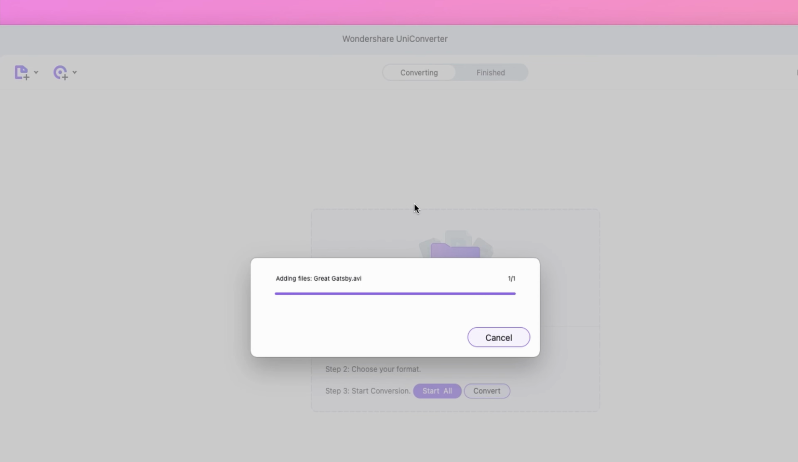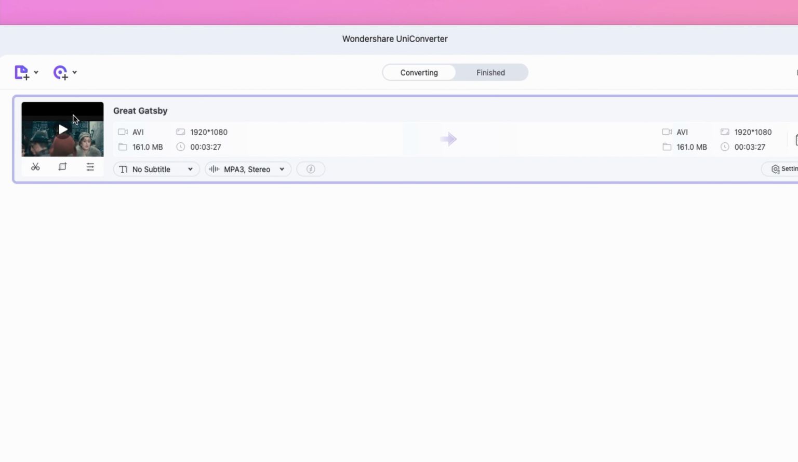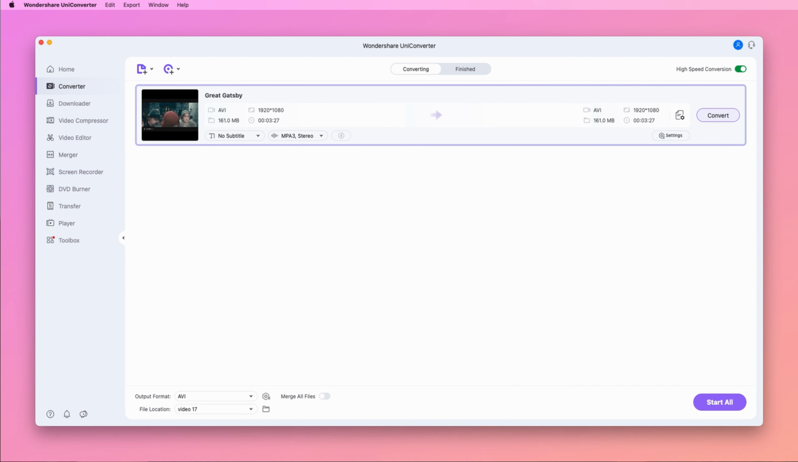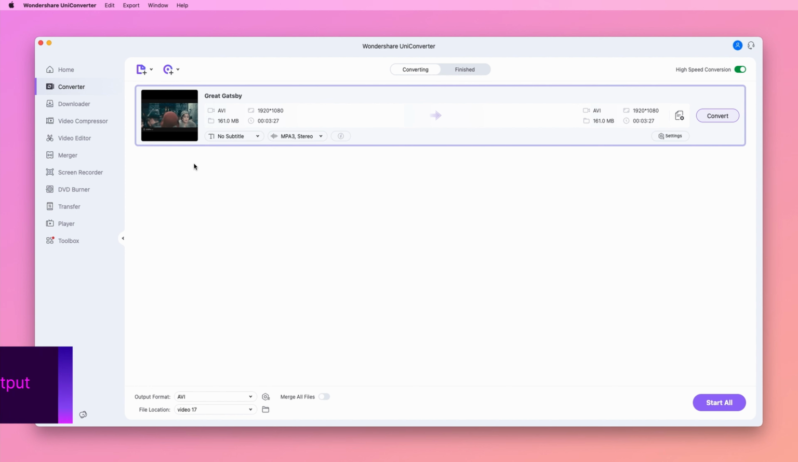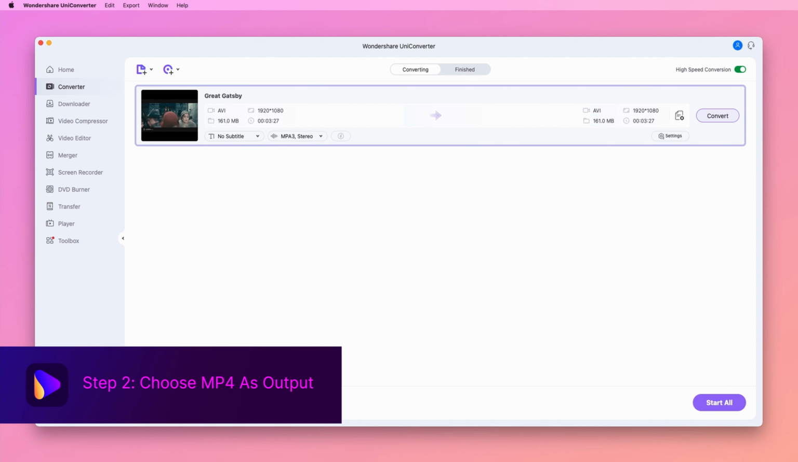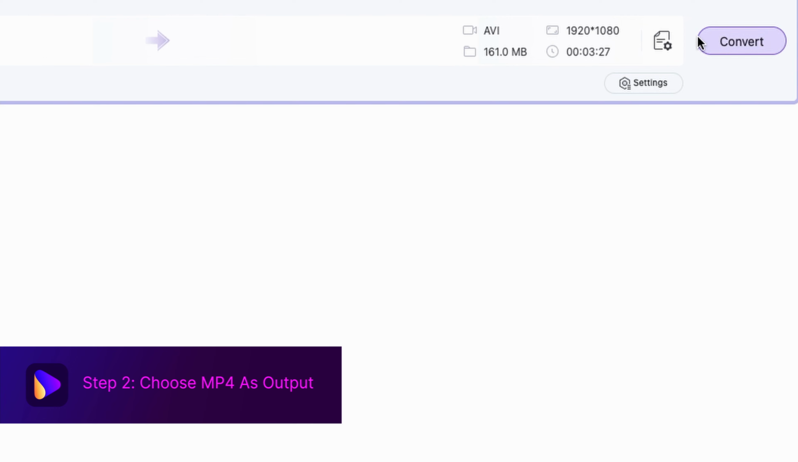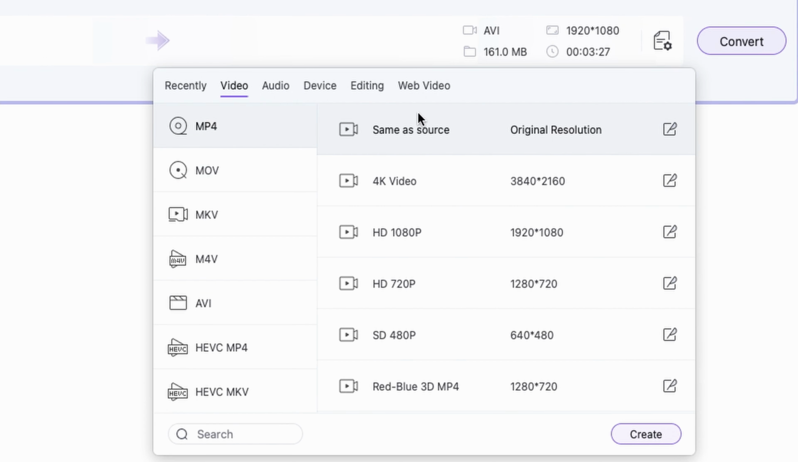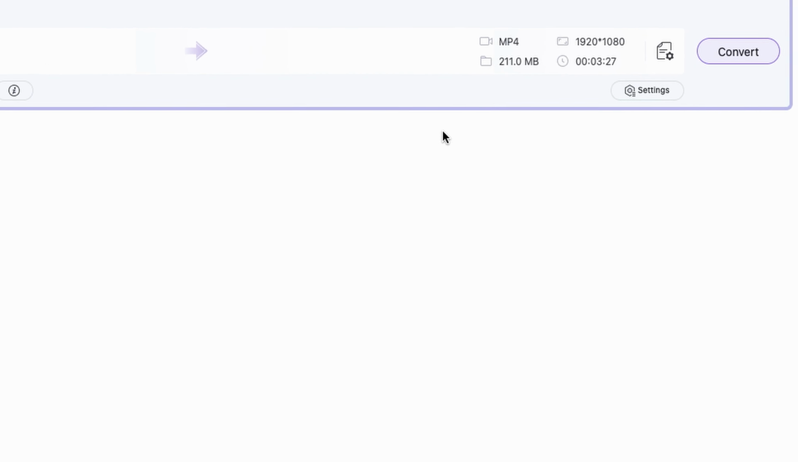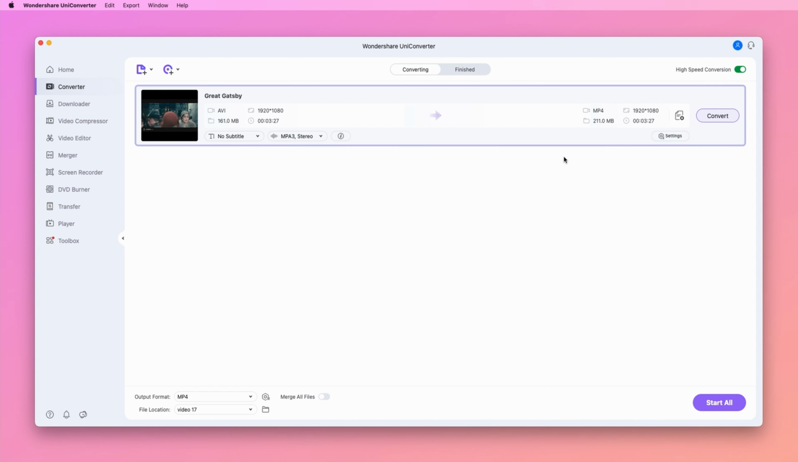Pro tip: if you need to add AVI files from a camcorder or other external devices, connect the device and select Add from Device option. Multiple files can be added here. Step 2. Choose MP4 as the output format. Open the drop-down menu of the output format in the bottom left corner. From the Video tab, select MP4 as the output format and choose your desired resolution on the right.